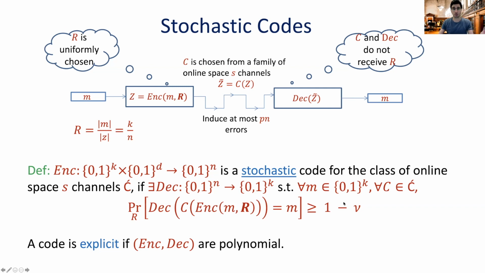In our case, it will be 1 minus some negligible function, okay? And we say that the code is explicit if the encoding and decoding are polynomial, that is, they run in polytime.